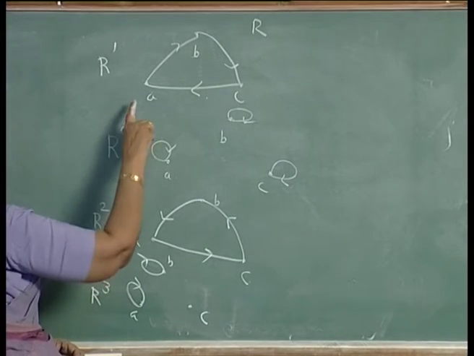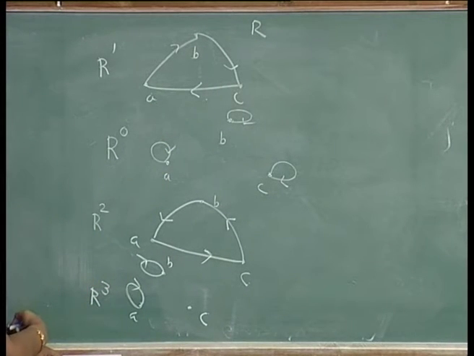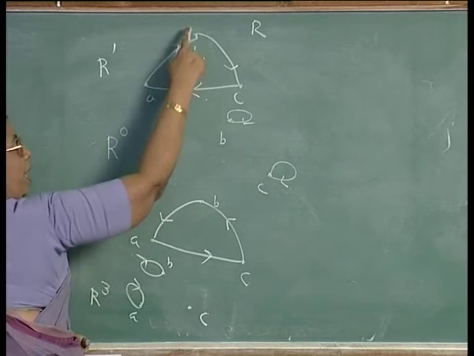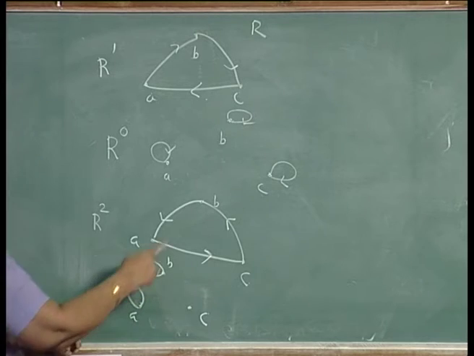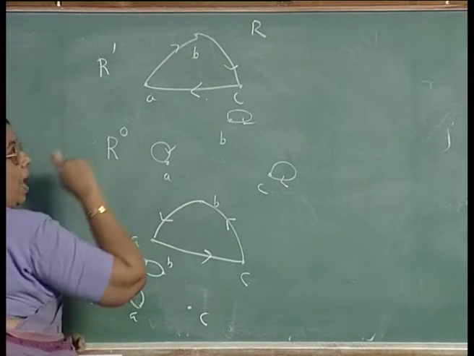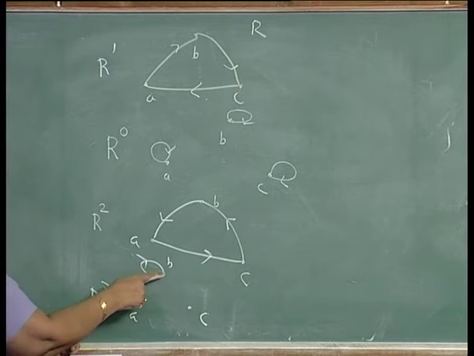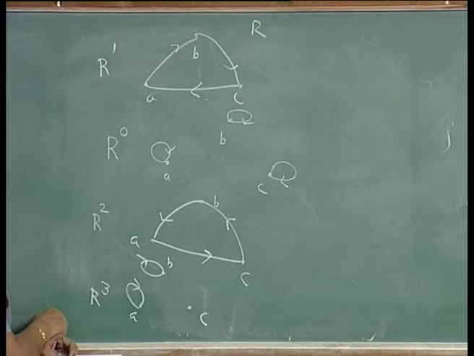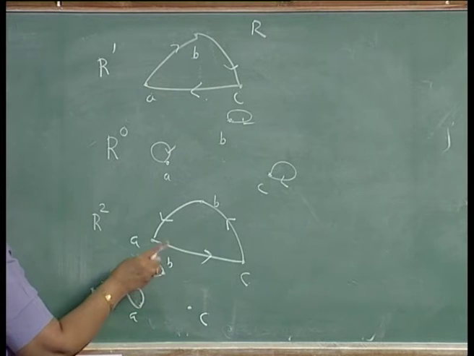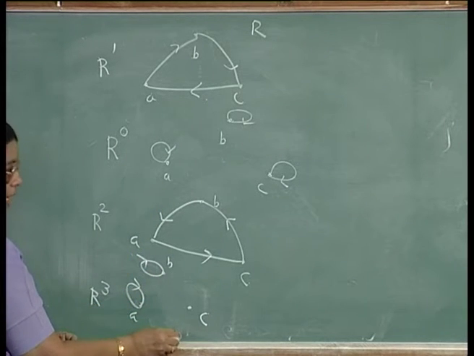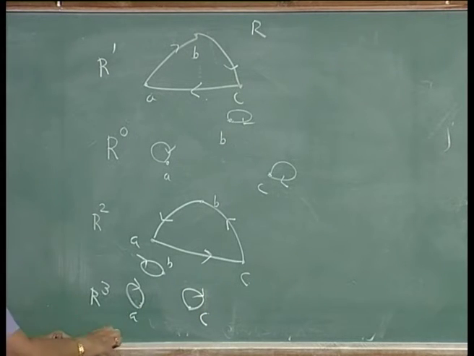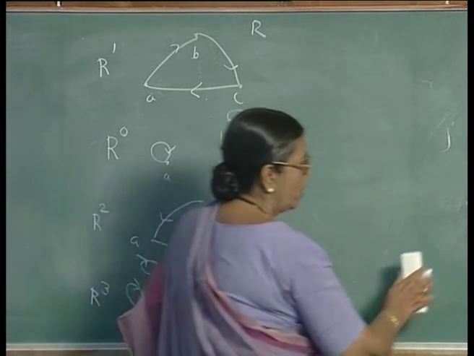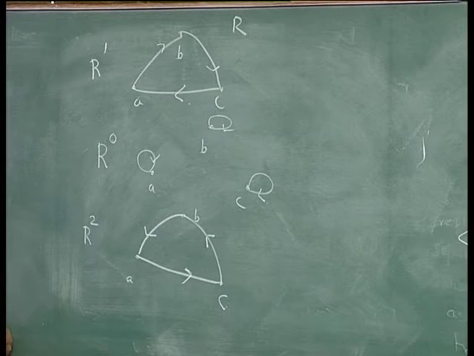Or you can look at it in another way. If there is a path of length 3, that will be replaced by a single arc. Here there is a path of length 3 from A to A. So, that is replaced by a single arc which is a self loop. Similarly, there is a path of length 3 at this node. So, that will be replaced by this self loop at B, and similarly you have a path of length 3 from C to C in R. So, that will be replaced by a single arc, that is a self loop at C. Now, what can you say about R power 4?